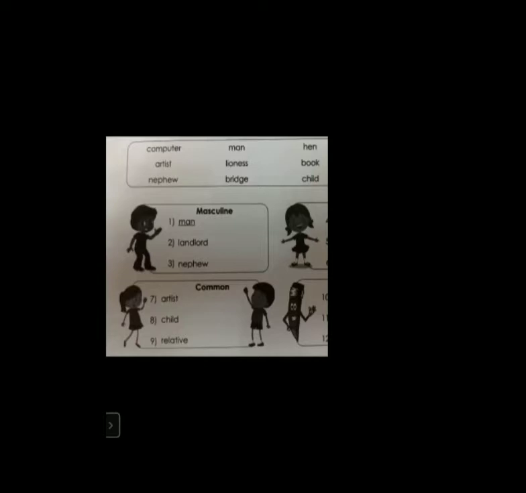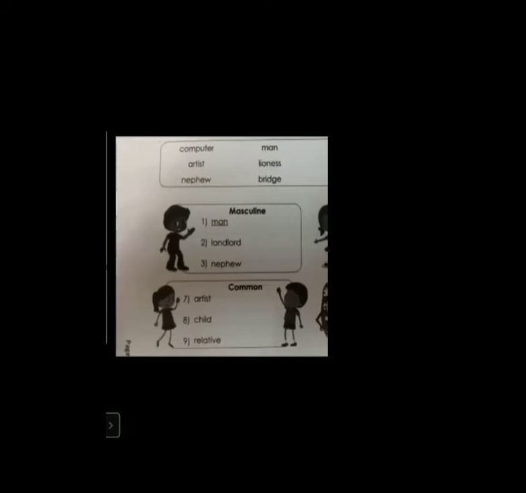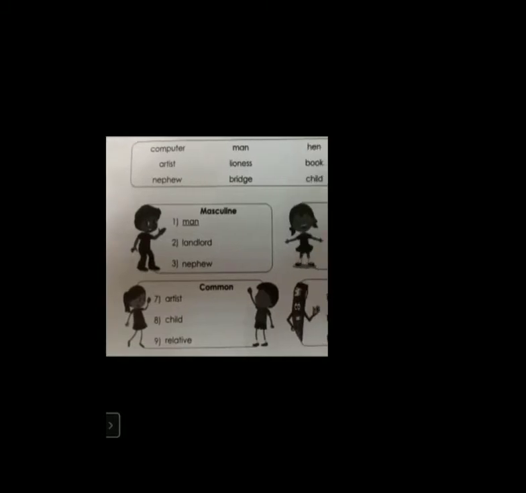I'm reading: computer, artist, nephew, man, lioness, bridge, hen, book, child, wife, landlord, relative. So these are the words you can see. All these words you have to sort out into this.